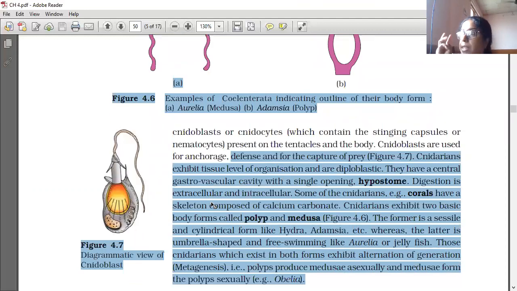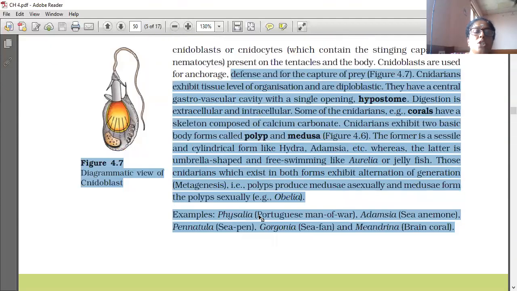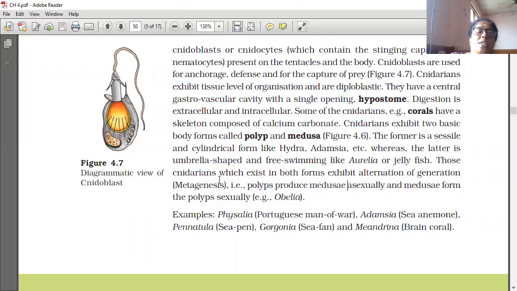Cnidarians exhibit two basic body forms called the polyp and medusa. The former, the polyp, is sessile, which means fixed at one place, and cylindrical, like Hydra, Adamsia, etc. Whereas the latter, the medusa, is umbrella shaped and free swimming, like Aurelia or jellyfish. Those cnidarians which exist in both forms exhibit alternation of generation.